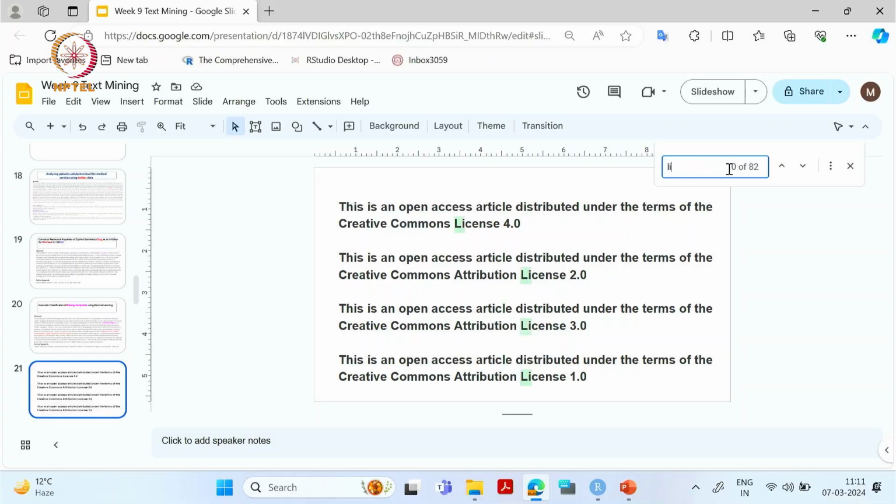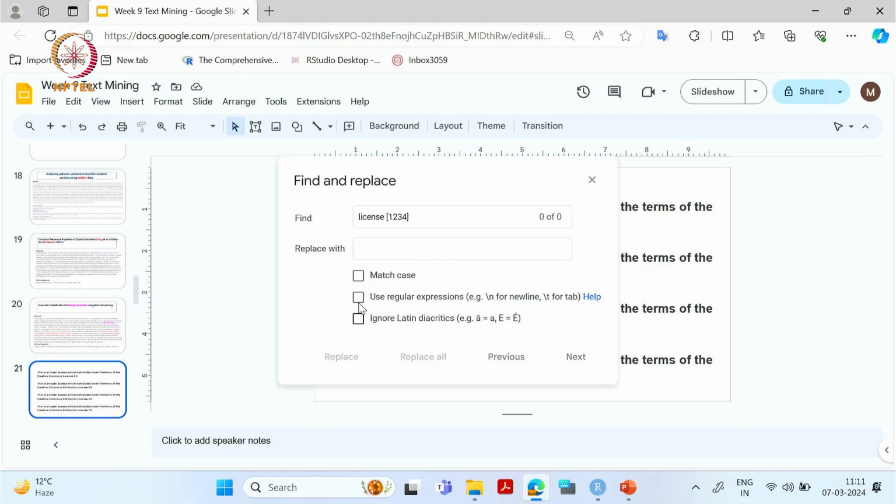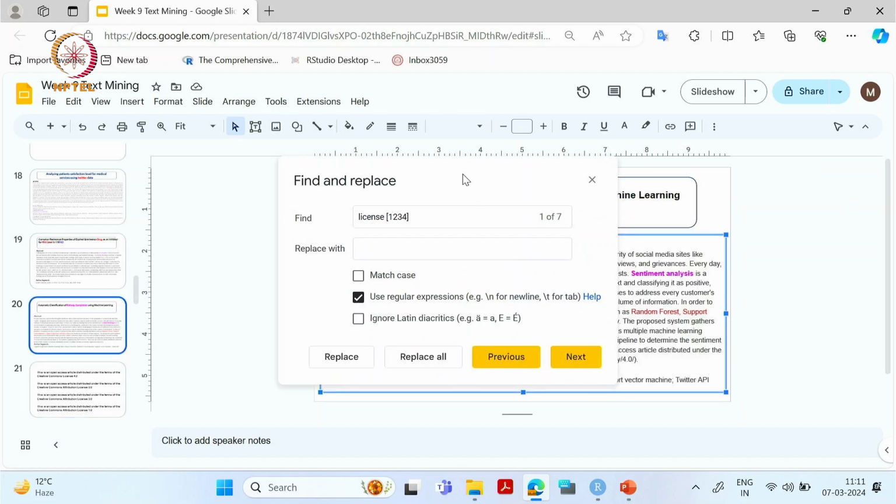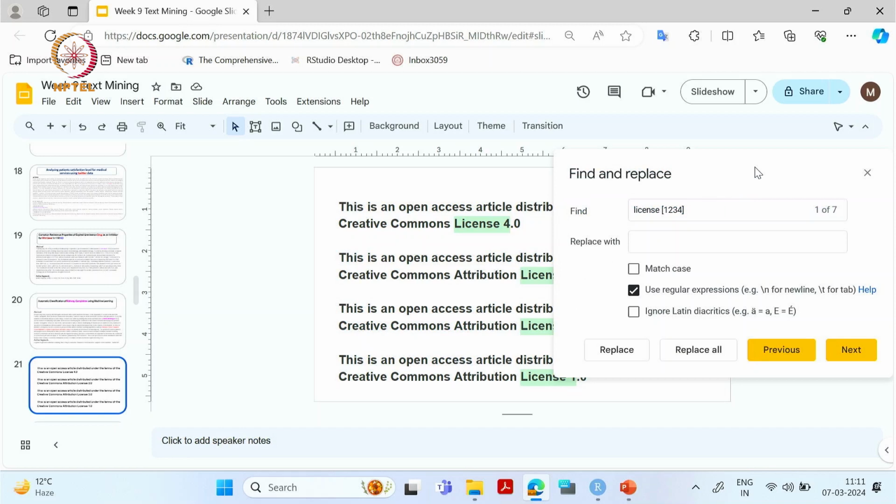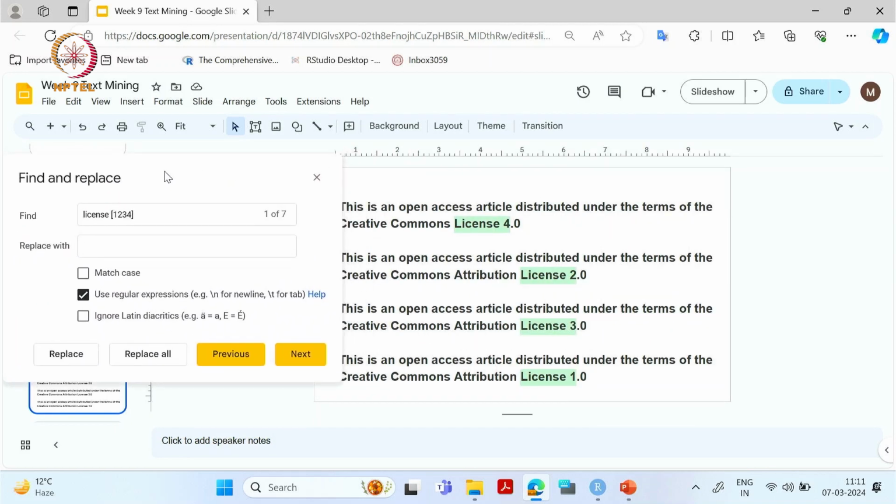So we'll write here license, then space, then 1, 2, 3, 4, and if we go to the three dots, we'll just use the regular expression option and put this here. If you see, we have written license, then space and 1, 2, 3, 4. What exactly does it mean? It means search for license, then a space, and then either 1, 2, 3 or 4.